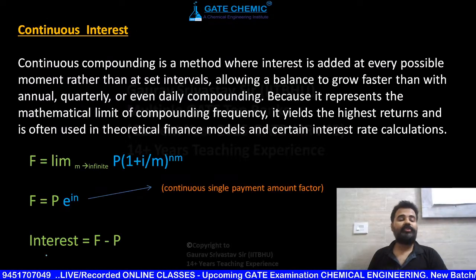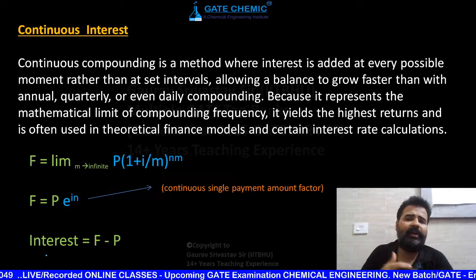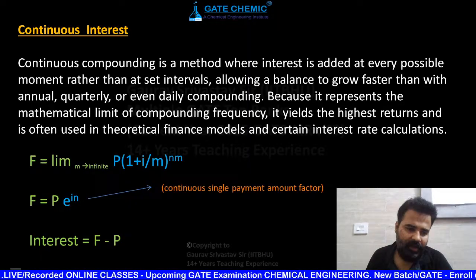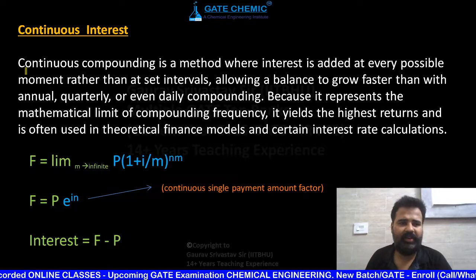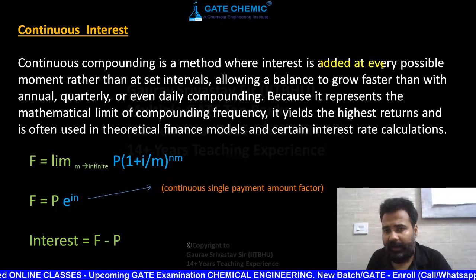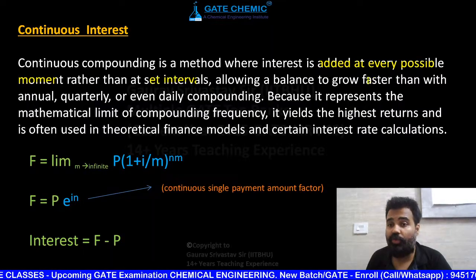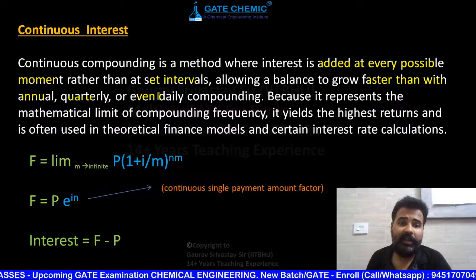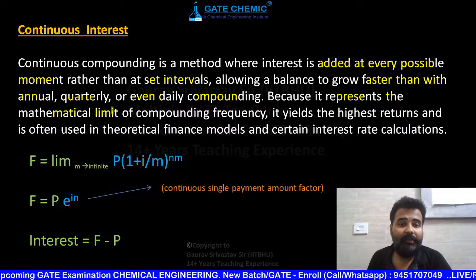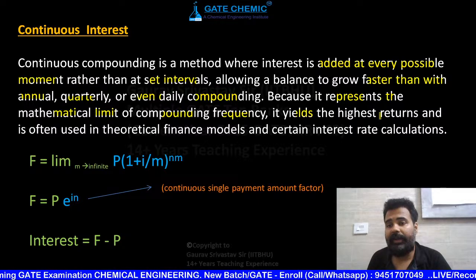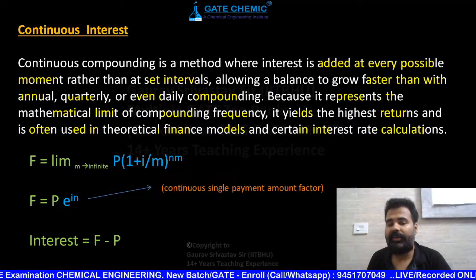Now next one is continuous interest. As I told you, what is continuous interest? क्या होता है continuous interest? आप हर second to second, every possible moment आप पे करते जा रहे हो. No need to see this theory, but चलो पढ़ देते हैं. Continuous compounding is a method where interest is added at every possible moment rather than at set intervals, allowing a balance to grow faster than with annual, quarterly, even daily compounding. ये इससे भी ज़्यादा आपको अमाउंट देगा, because it represents the mathematical limit of compounding frequency, it yields the highest return, and it's often used in theoretical finance models and certain interest rate calculations.